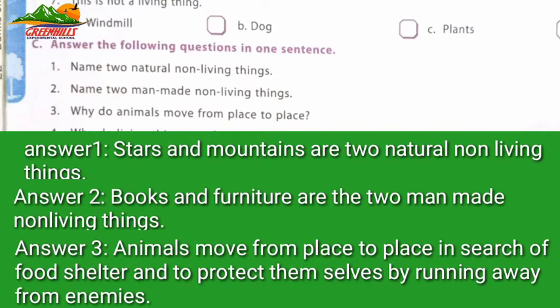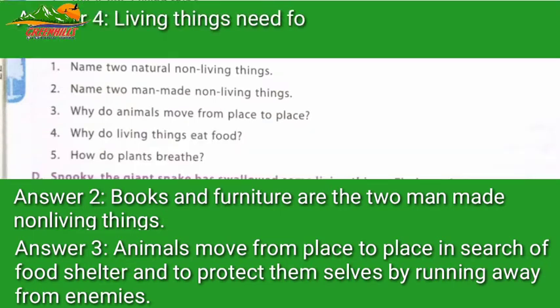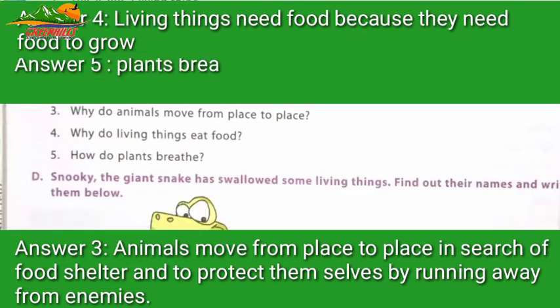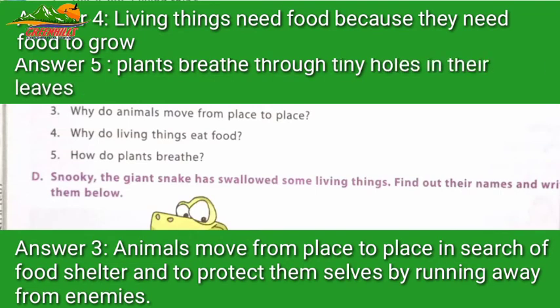Why do living things eat food? Answer is living things eat food because they need food to grow. Question number 5 is how do plants breathe? And its answer is plants breathe through tiny holes in their leaves.